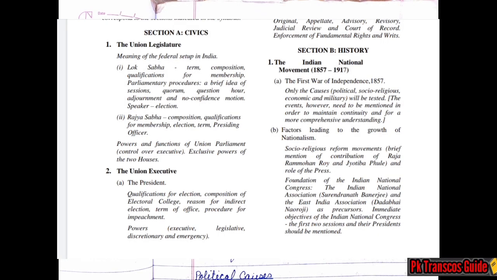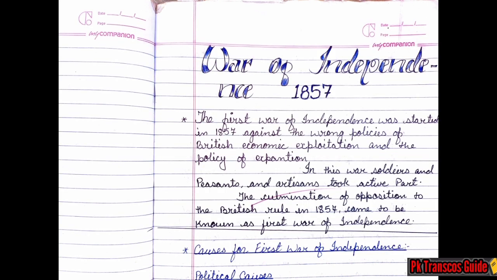Moving ahead with the video, let's see the syllabus on the screen. The first war of independence or the causes are to be mentioned. The second part we have already discussed. Let's see the notes. Although all the words are quite clear, I'm repeating it for you so that you may understand it in a proper way.